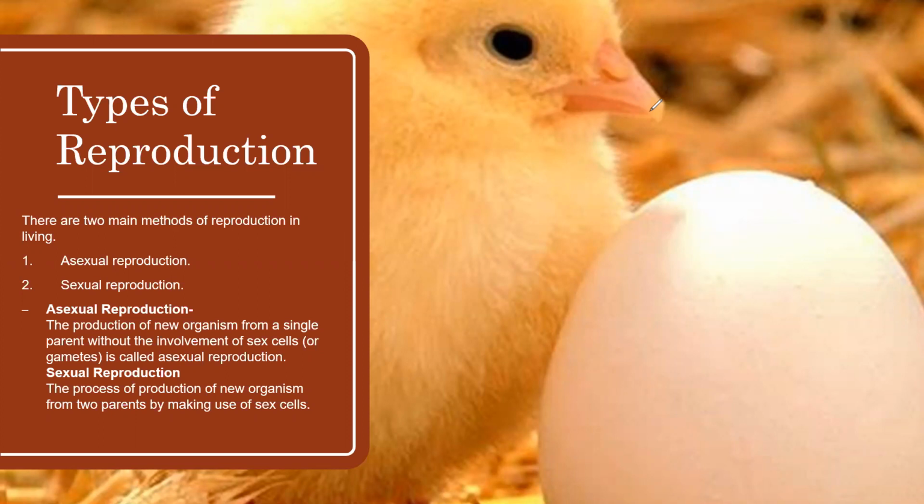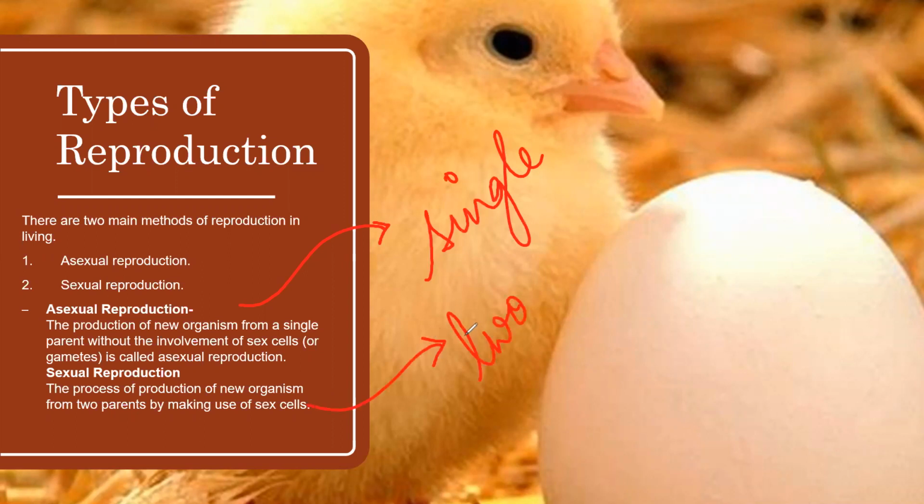Whereas in sexual reproduction, the production of a new organism is by the fusion of two cells, the two sex cells or germ cells. So in asexual reproduction, only a single organism is involved, whereas in sexual reproduction, two parents are involved.